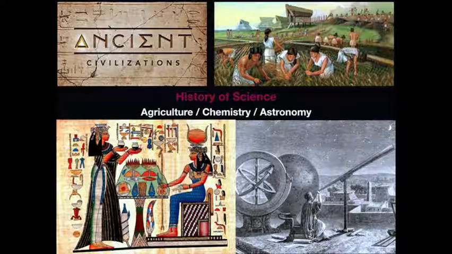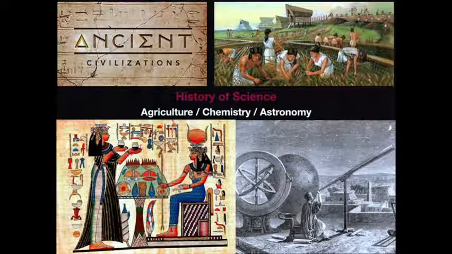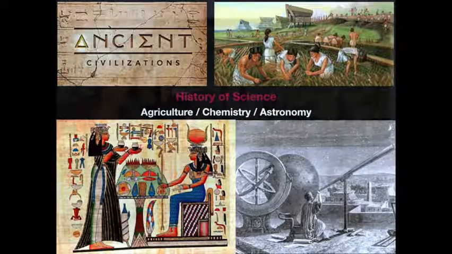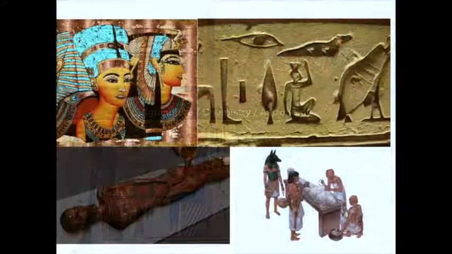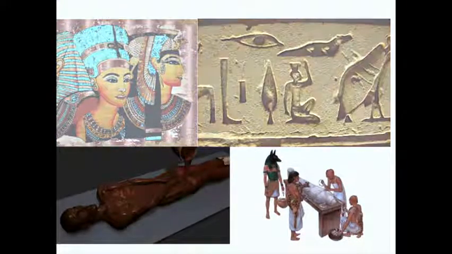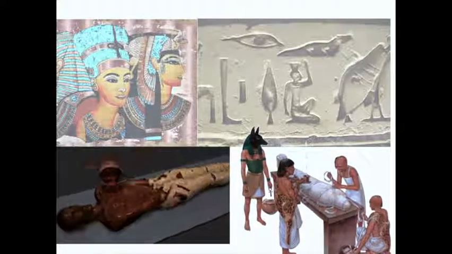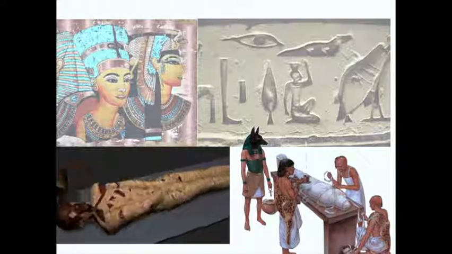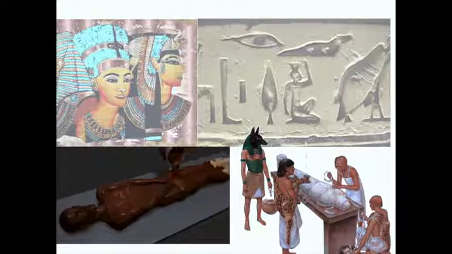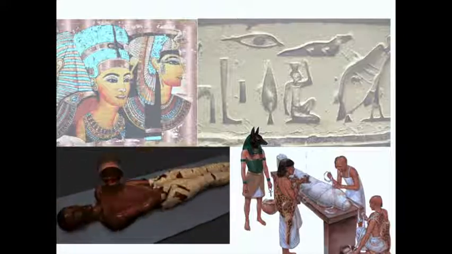Now let us see from which period man started to have scientific advancements. That is, let us go to the history of science. It was found that in the ancient civilization, man practiced astronomy, agriculture, and chemistry, but he called it natural philosophy. It was only in the 19th century that the word science came into existence. During the Egyptian civilization, man was found to have advancement in the field of astronomy and medicine. And we all know how the Egyptians learned to preserve the dead bodies of their kings and noblemen, which we call mummification.